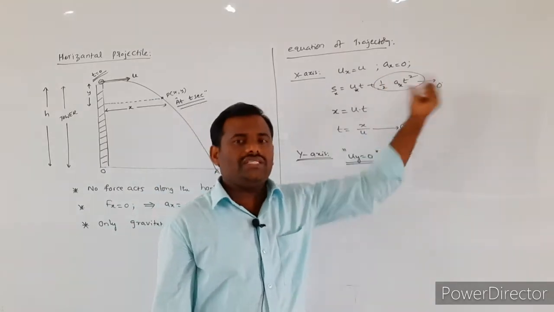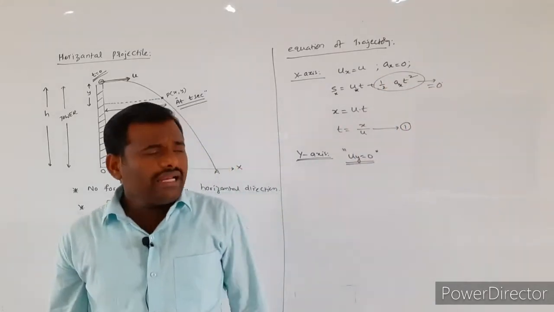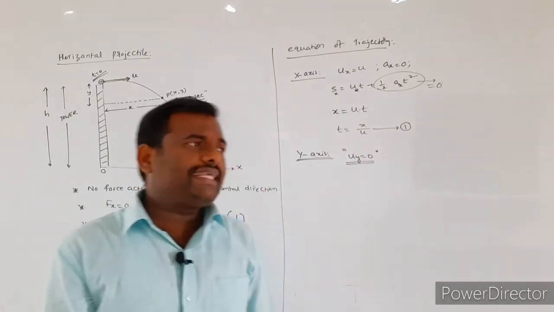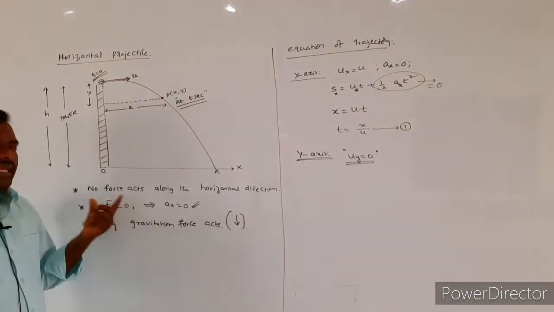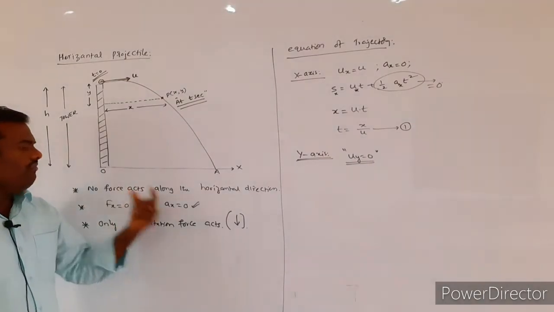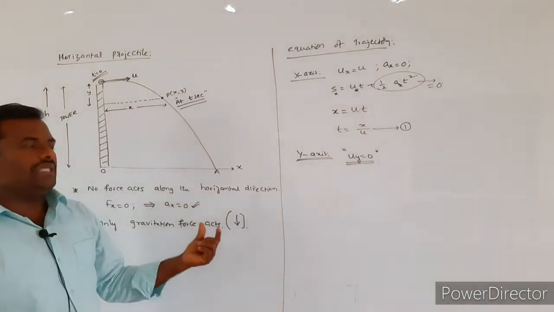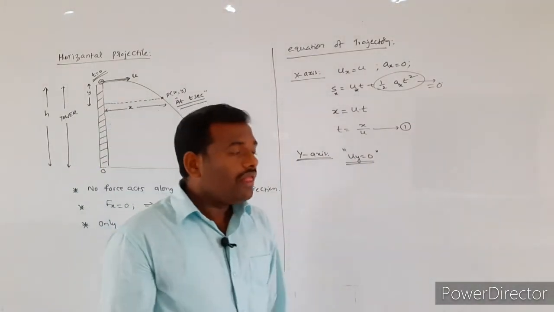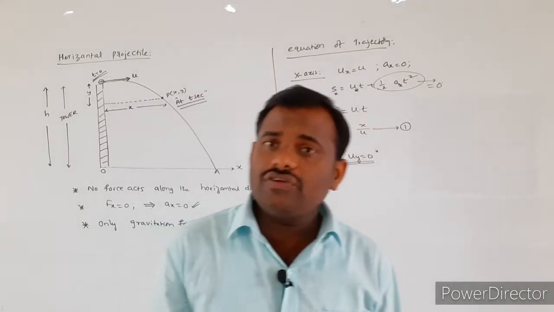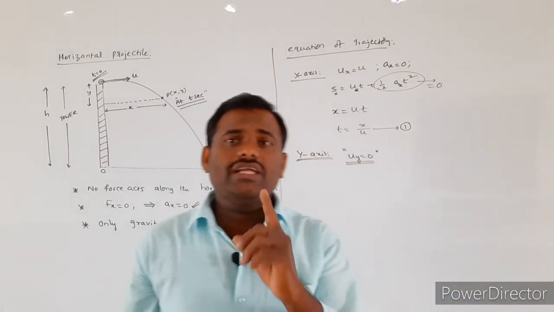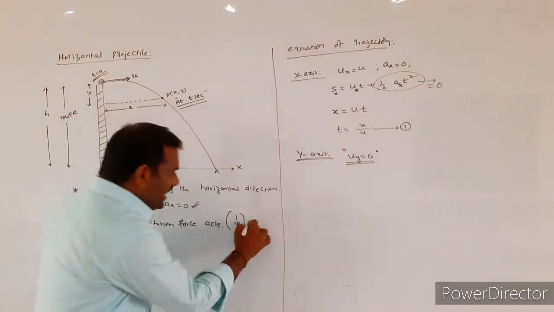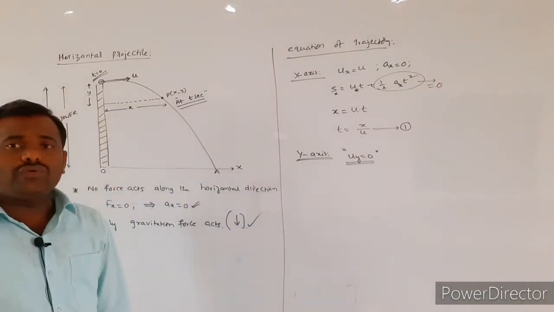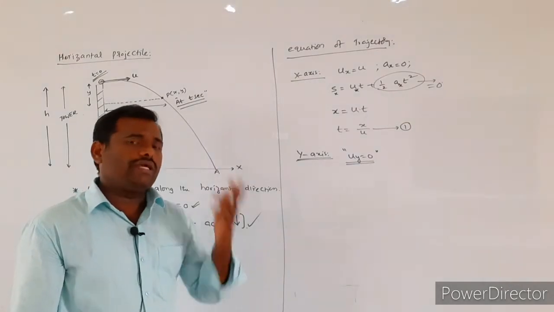Coming to the acceleration. Already we assumed that there is no force acting along the horizontal direction. That's why we wrote Fx is equal to 0. From this we wrote ax value is equal to 0. But along the y direction, which force will be acting? Gravitational force will be acting. And the gravitational force is acting in which direction? Vertically downward direction.